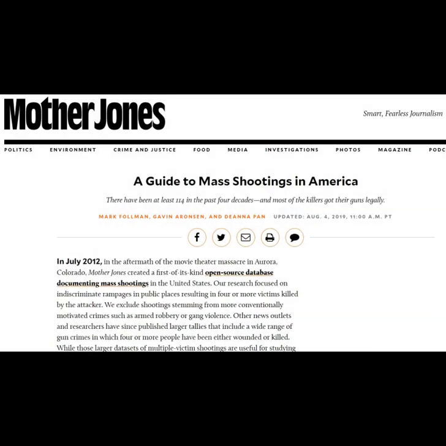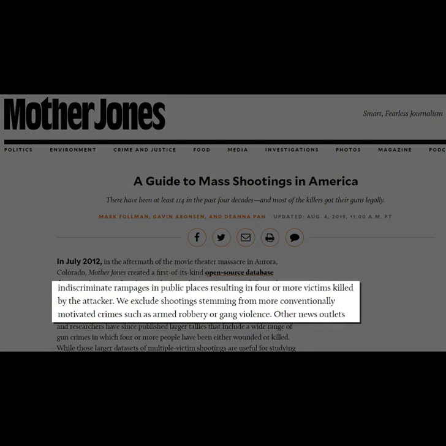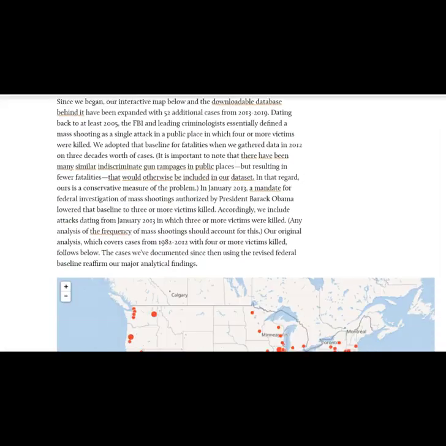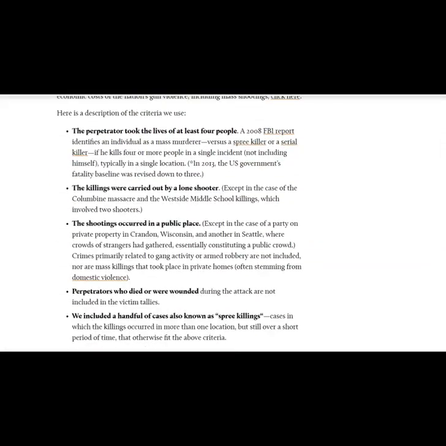That brings us to this page where we see that their database focuses on indiscriminate rampages in public places resulting in 4 or more victims killed by the attacker. And they exclude shootings stemming from more conventionally motivated crimes such as armed robbery or gang violence. And if we scroll down, we can see that they further clarify their methodology below.